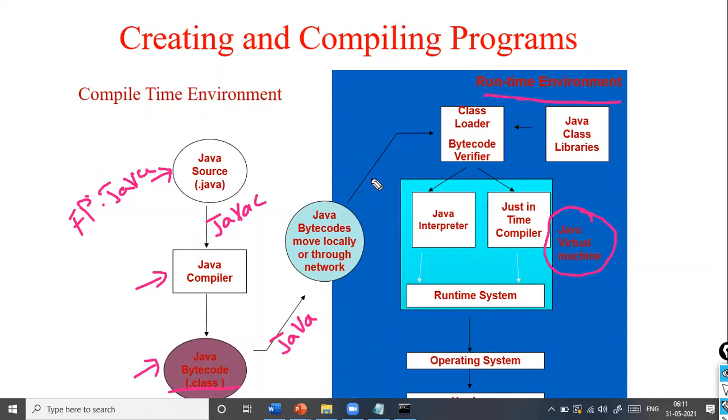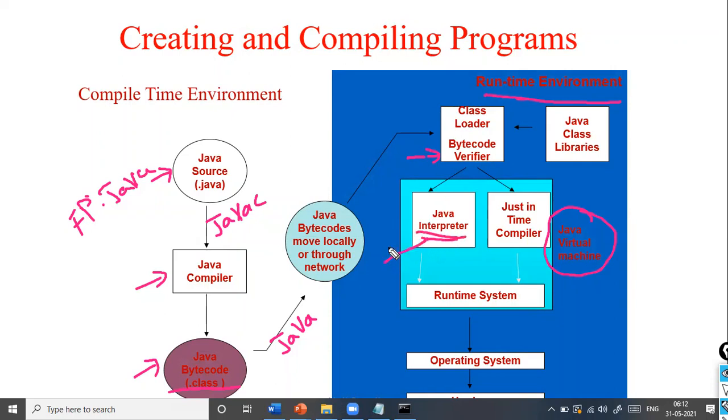When you're trying to execute the Java source code, when you're executing the .class file, first the class is loaded, then the bytecode is verified. It checks whether it's Java bytecode or not. Then it gets passed on to the Java interpreter.